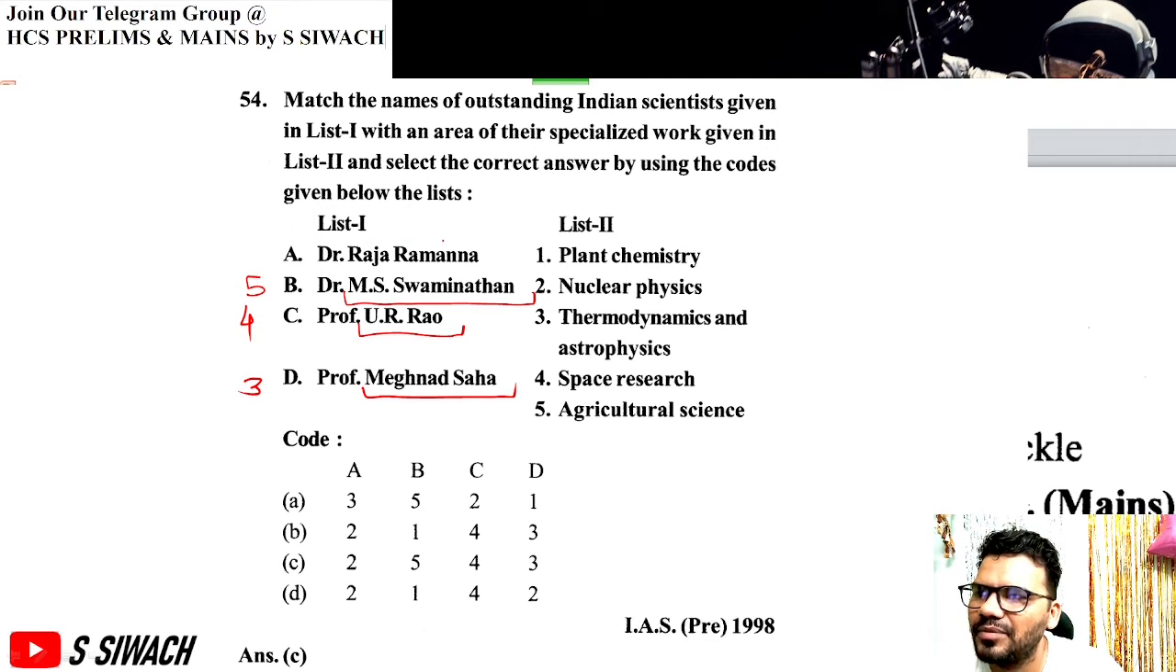And Raja Ramanna was a nuclear physicist. He was heading our nuclear program when we detonated the first atomic bomb, Smiling Buddha. So, he should be related to nuclear physics. So, 2543 is option C.